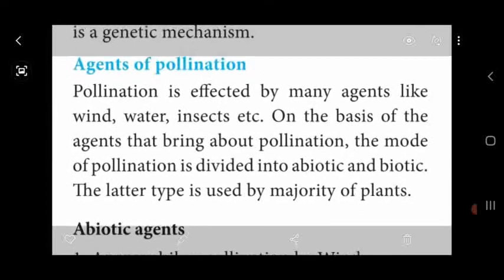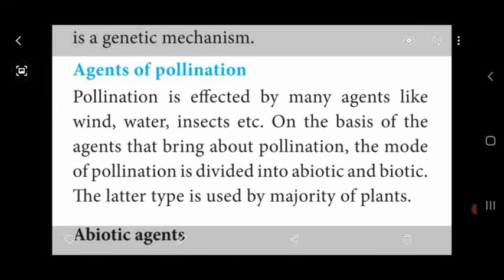Next one, agents of pollination. So dear students, self-pollination needs no kind of agent to carry the pollen grains from anther to the stigma of the same flower or another flower of the same plant.